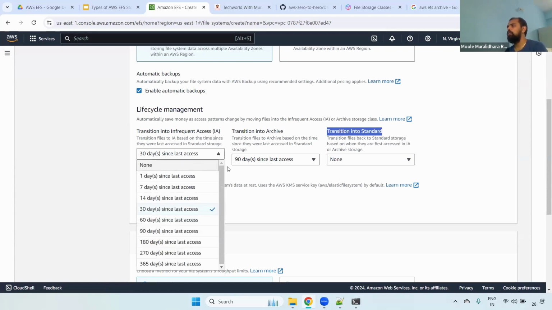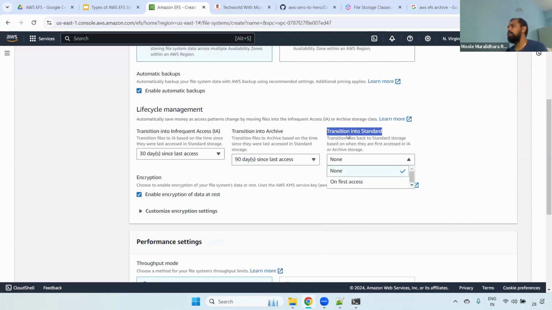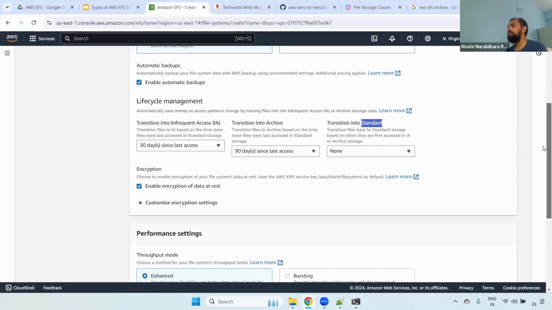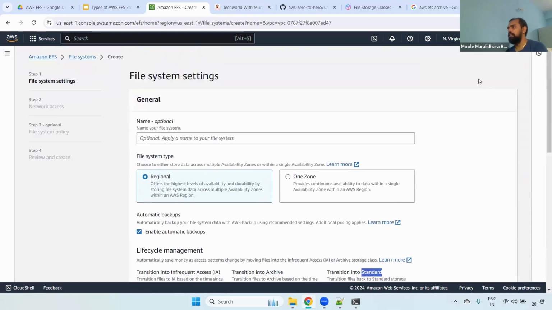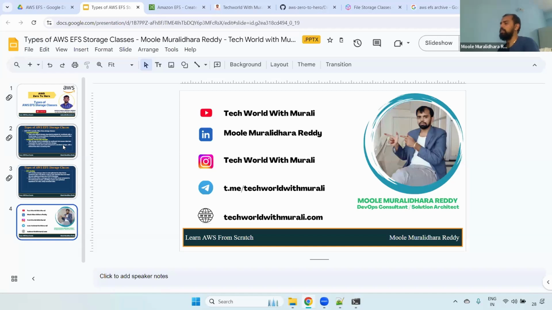Or in case you want to move from standard to archive, we can choose this one and select the specific one. As I said, the default is 90 days. And you can select this particular one if you specifically want to move data from infrequent and archive back to standard. Okay, clear? Depending on use cases, we'll choose this one. Okay, understand the types of EFS storage classes.